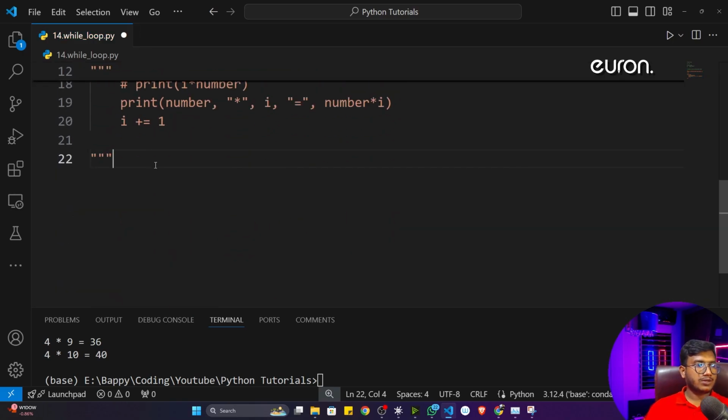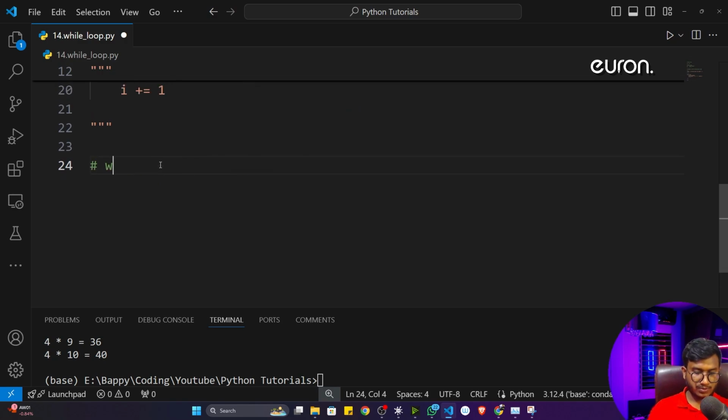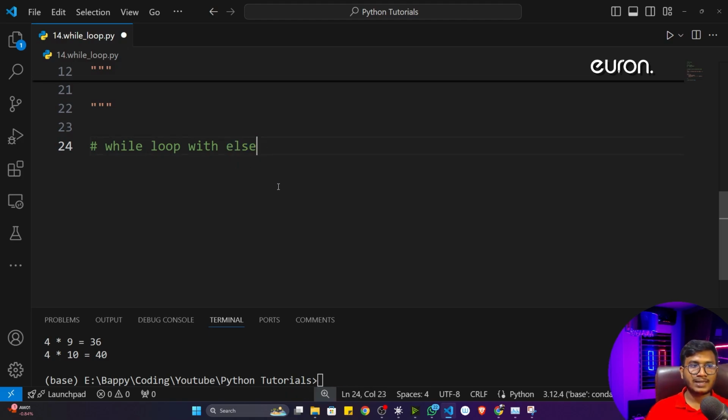So another concept I'll be discussing: while loop with the else keyword. See, as of now we have learned if else, and we saw that with the if condition I can use this else condition. But with the while loop also you can use this else statement. Let me show you one example.